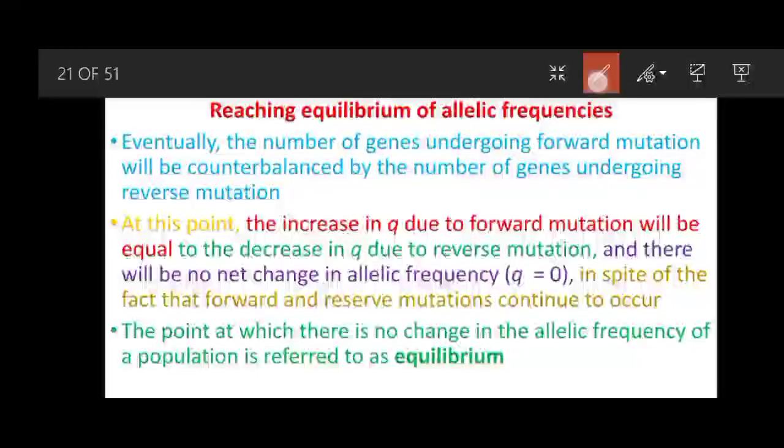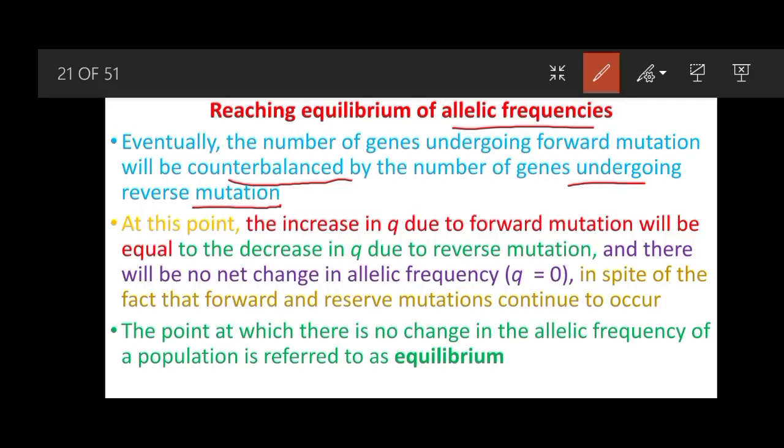Now, when reaching equilibrium of allele frequencies, eventually the number of genes undergoing forward mutation will be counterbalanced by the number of genes undergoing reverse mutation. At this point, the increase in q due to forward mutation will be equal to the decrease in q due to the reverse mutation, and there will be no net change in the allelic frequency, and delta q will be equal to 0. So in spite of the fact that forward and reverse mutation continue to occur, the point at which there is no change in the allelic frequency of the population is referred to as the equilibrium point.